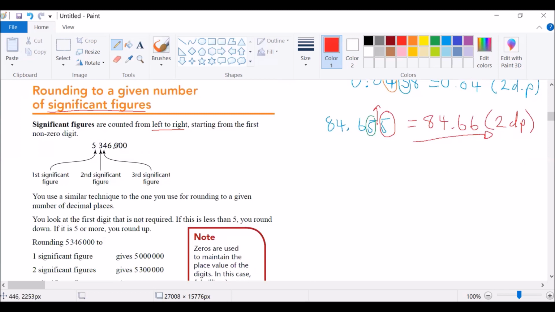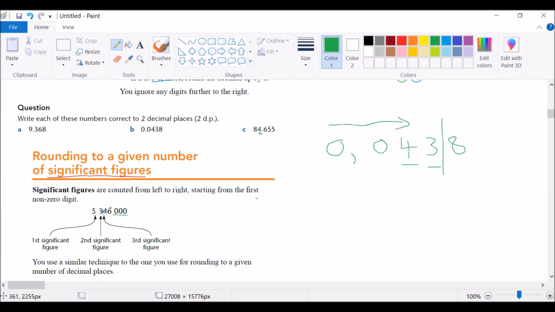So let's look at this number. 5 is the first significant figure. 3 is the second significant figure. 4 is the third. 6 is the fourth. This 0 is the fifth. This 0 here is the sixth. And that 0 is the seventh significant figure. So after we have our first significant figure there, everything after that becomes significant.